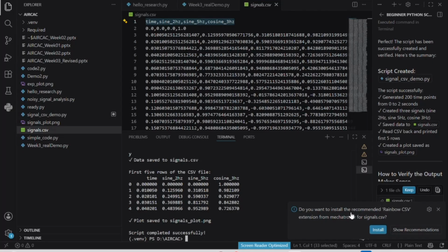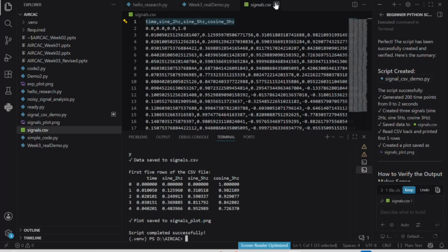It asks if I want to install the recommended Rainbow CSV extension to verify the file in Visual Studio. I will not install it, but if you want to, you can install it and do what you want.